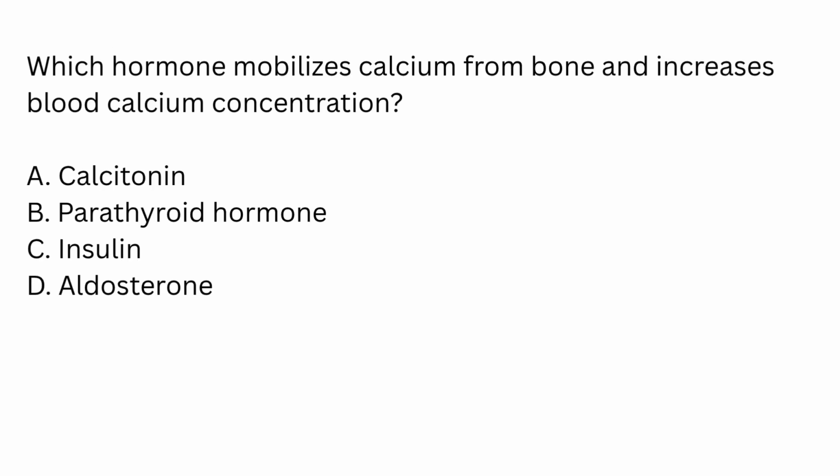Which hormone mobilizes calcium from bone and increases blood calcium concentration? A. Calcitonin. B. Parathyroid hormone. C. Insulin. D. Aldosterone.